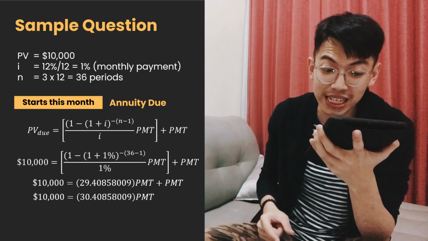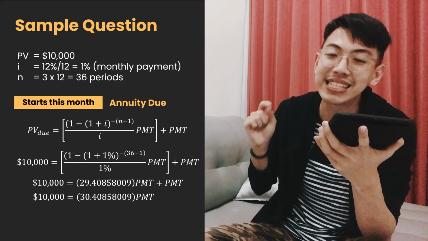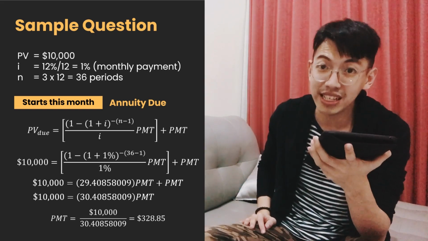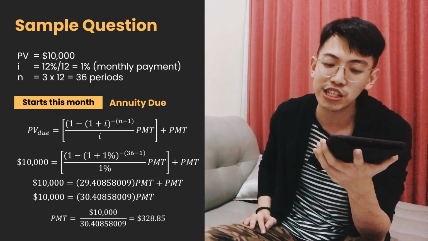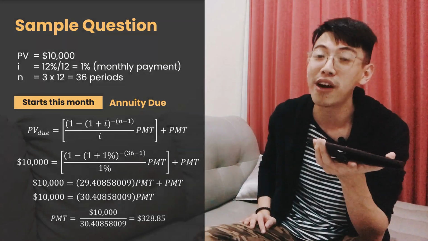So 10,000 equals 30.40858009 PMT. So the PMT is 10,000 divided by 30.408 something. It equals 328.85.